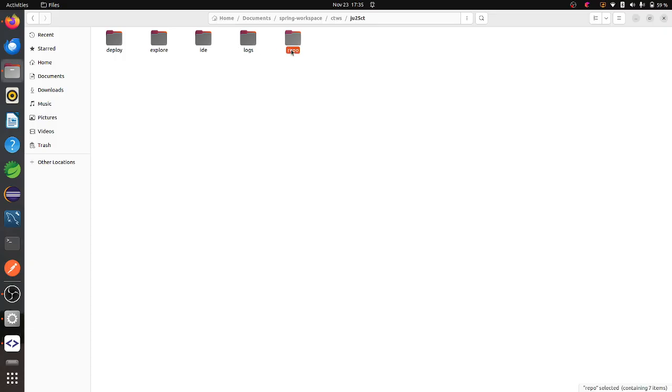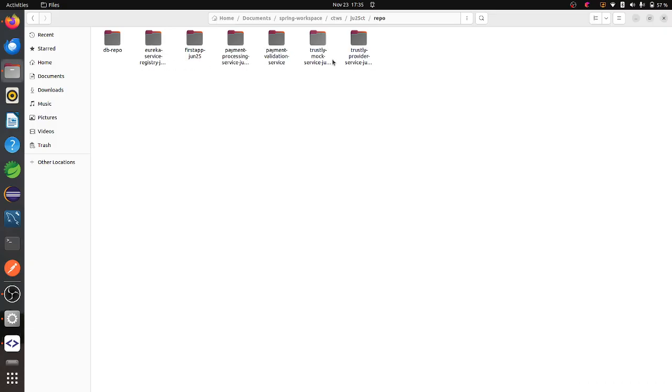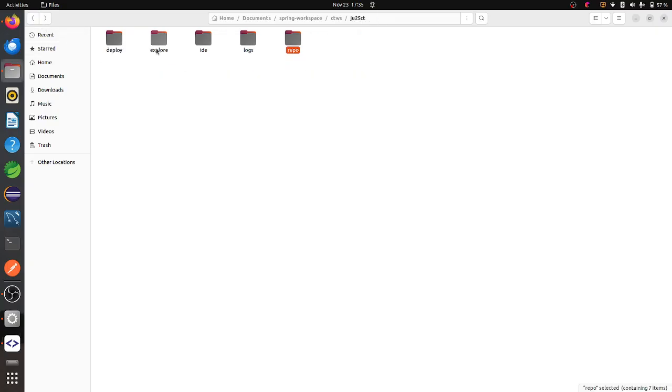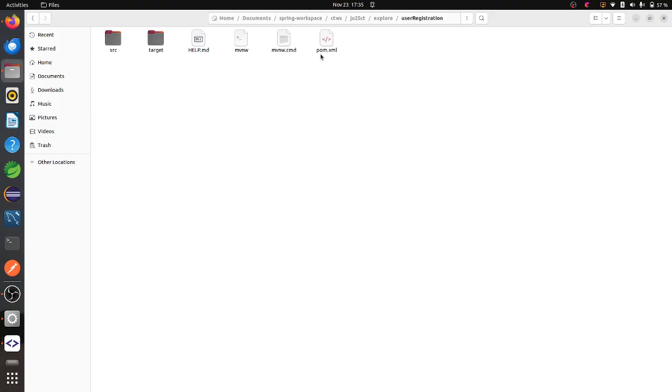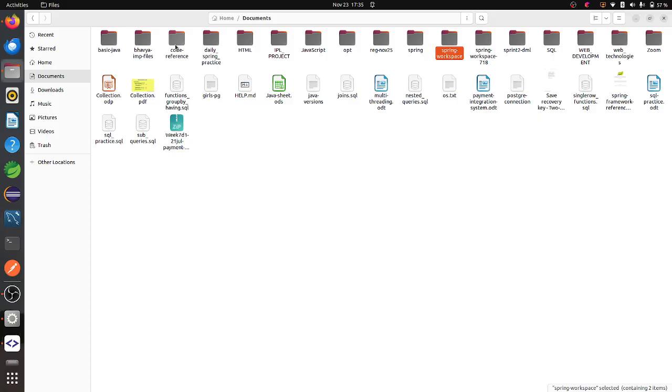And repo. Here I have this code, user. Yeah, here I have this user registration. Let us go to this one. Whatever code is present in it, I have to select everything and simply paste it here in documents.